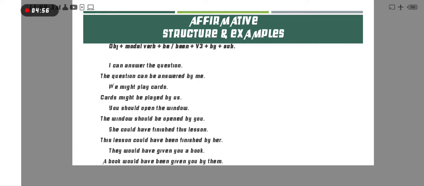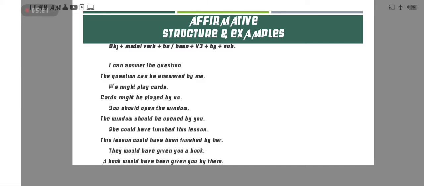Now next example: we might play cards. Here might is giving a sense of present, therefore we use be after the modal verb to make passive voice. First cards, because it is the object.